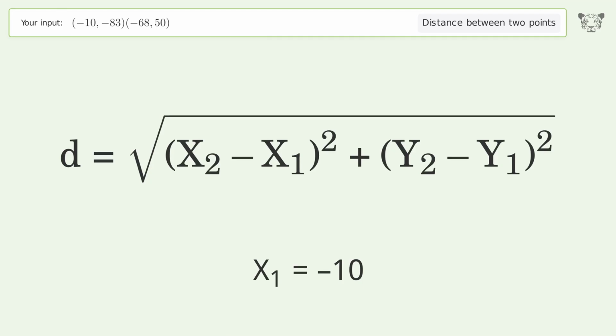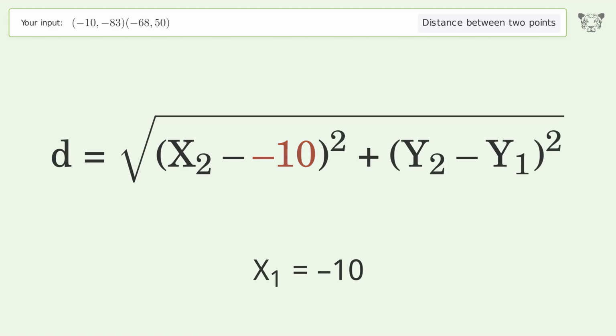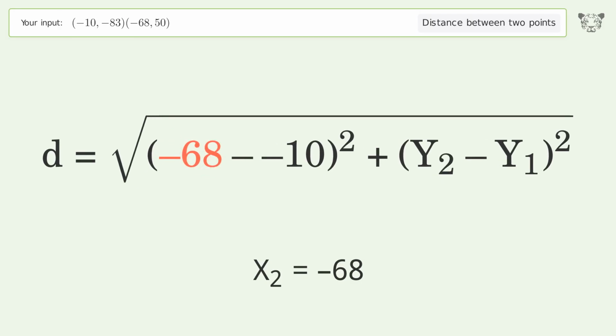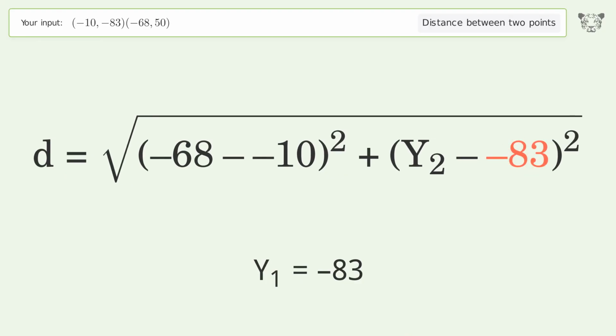x1 equals -10. x2 equals -68. y1 equals -83. y2 equals 50.